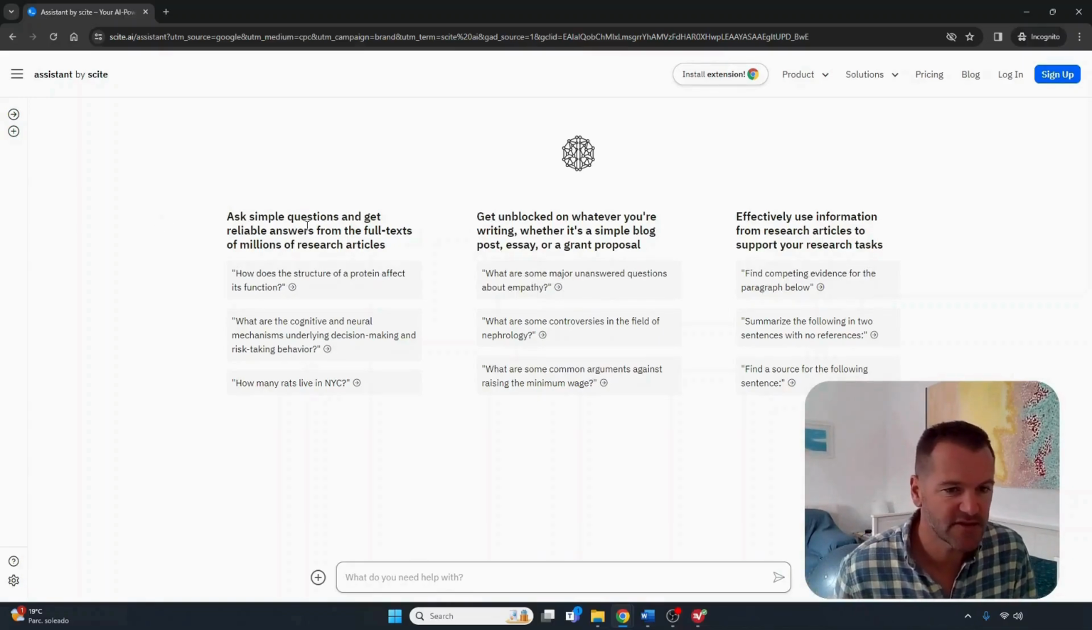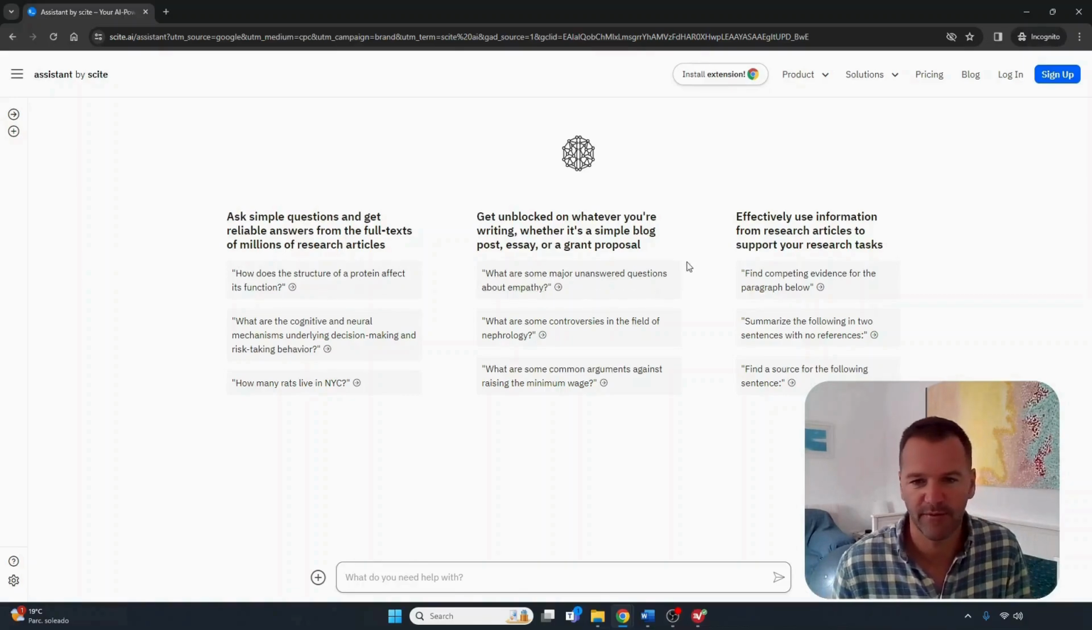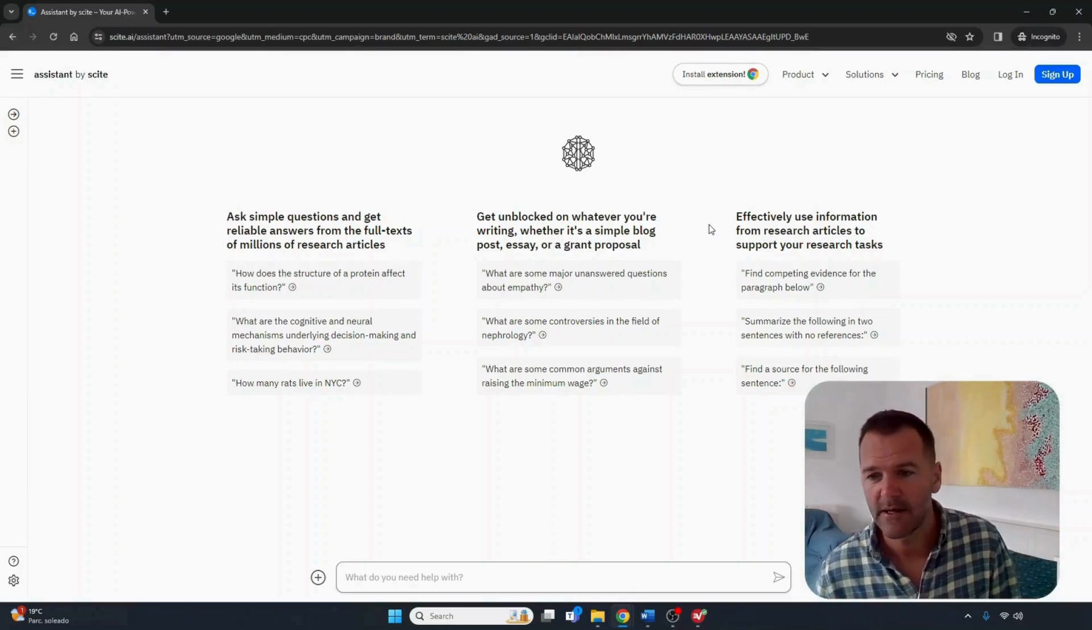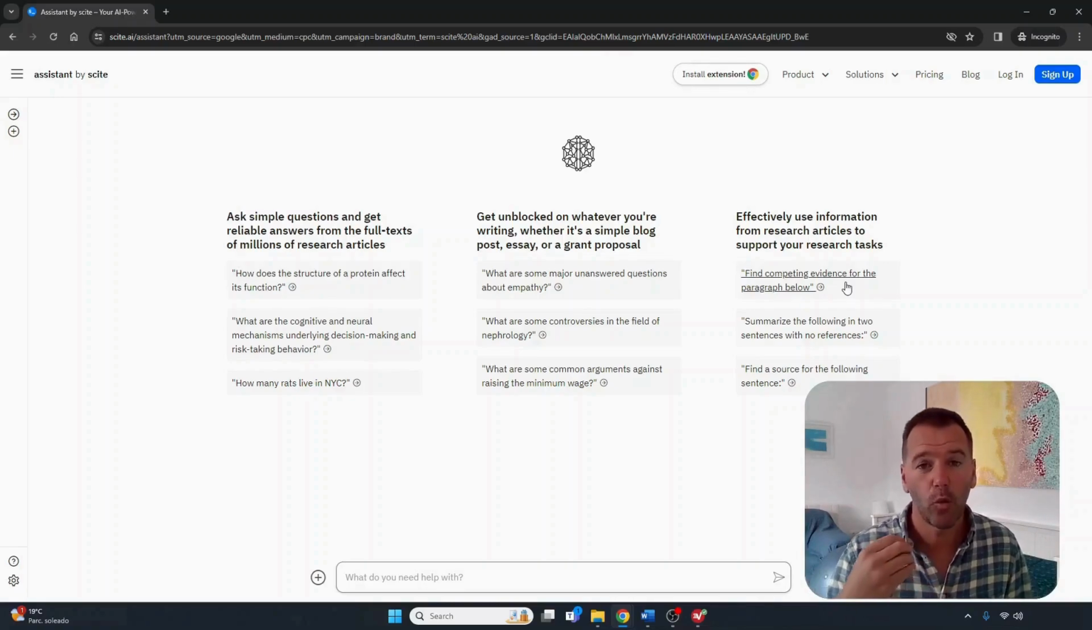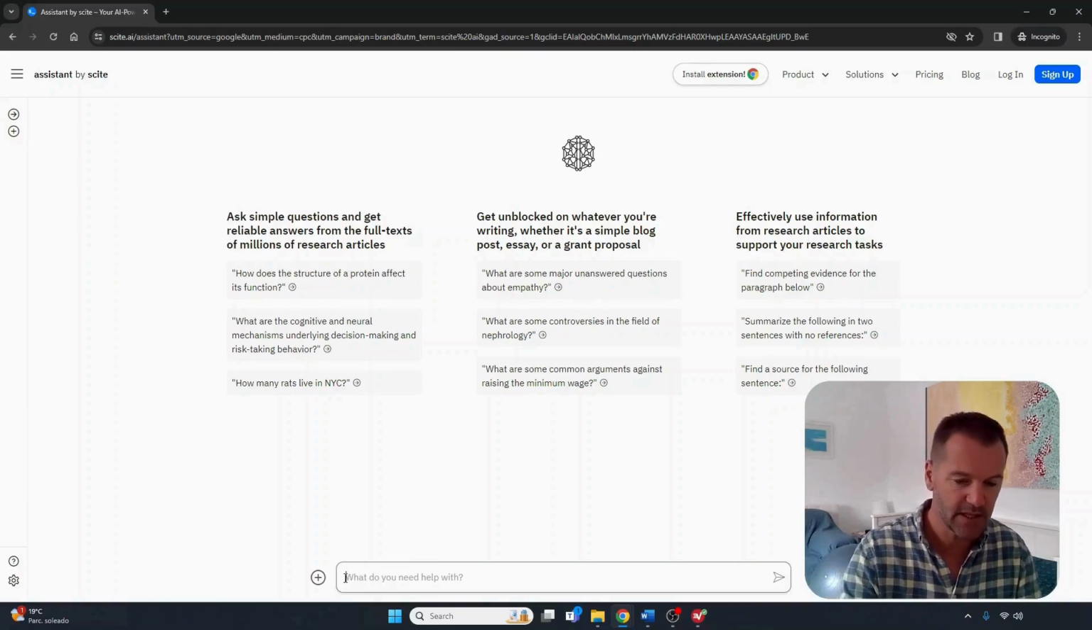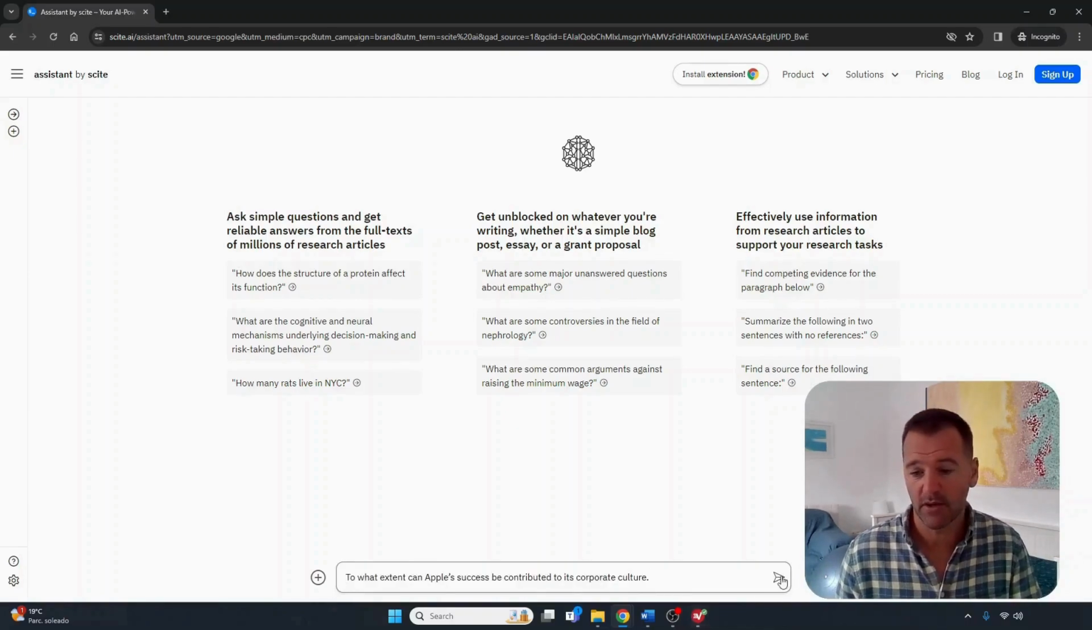So if we look on this, you can ask it questions in the same way we have before. We can unblock what are some major unanswered questions about empathy. I'm not so keen on that. You should have your question already. Then things like this: find competing evidence for the paragraph below. Fantastic stuff. With all of these things, play around with them. I'm just going to put my question very simply back in here. I'm going to use it.